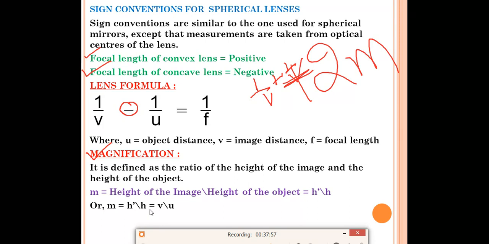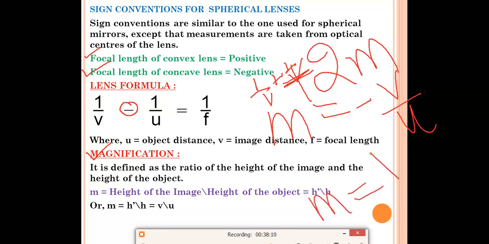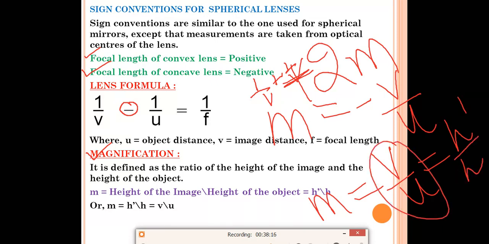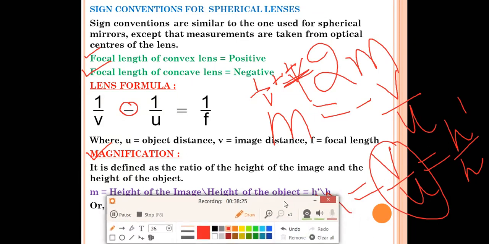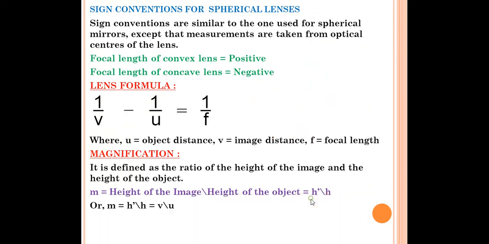And in terms of image distance and object distance, in case of mirror formula we have written m is equal to minus V by U. But in case of lens formula, you have to write m is equal to V by U, which is also equal to h dash by h. Suppose in the question height is not given, only image distance and object distance is given. Then in terms of that, you can easily calculate the magnification.